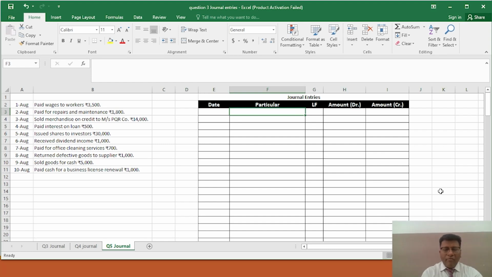So first of all you have to mention the date, that is August 1st, and wages account debit, to cash account, because cash is involved: you are making the payment to your workers in the form of cash. So cash account would be credit, as per the rule, what goes out is credit.